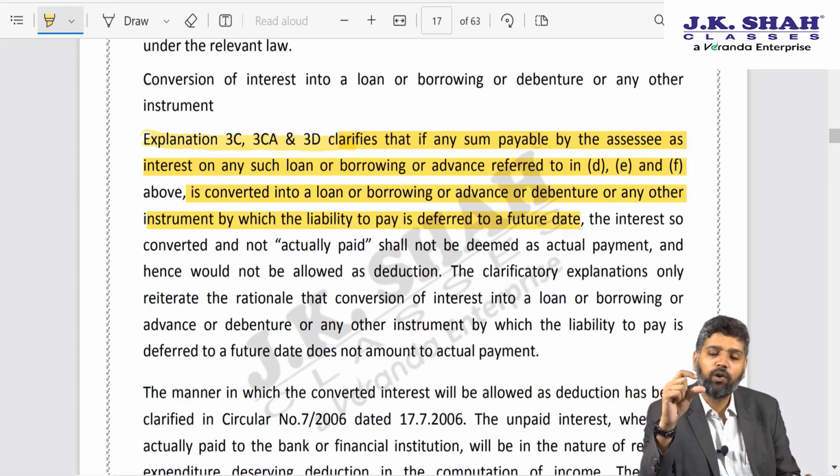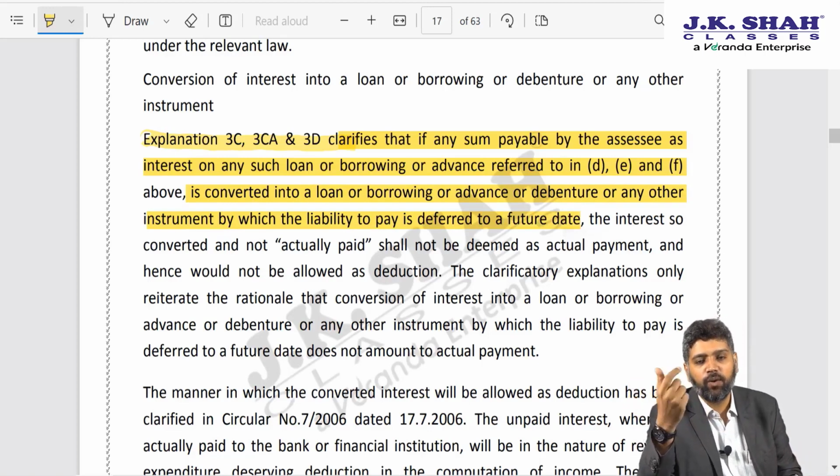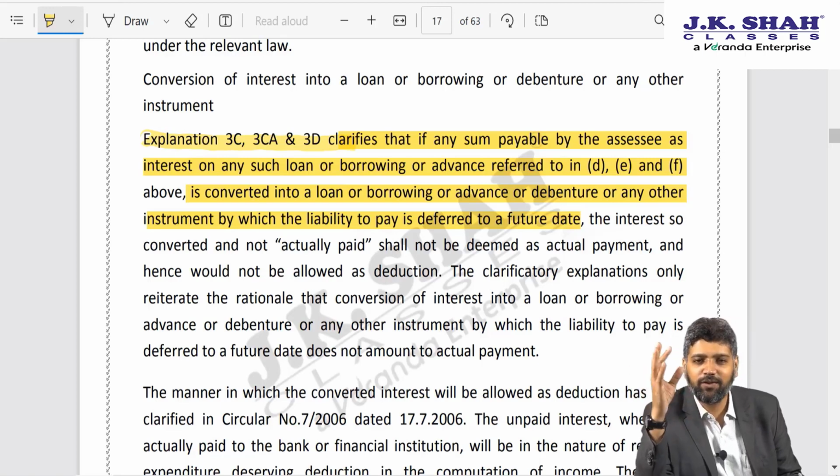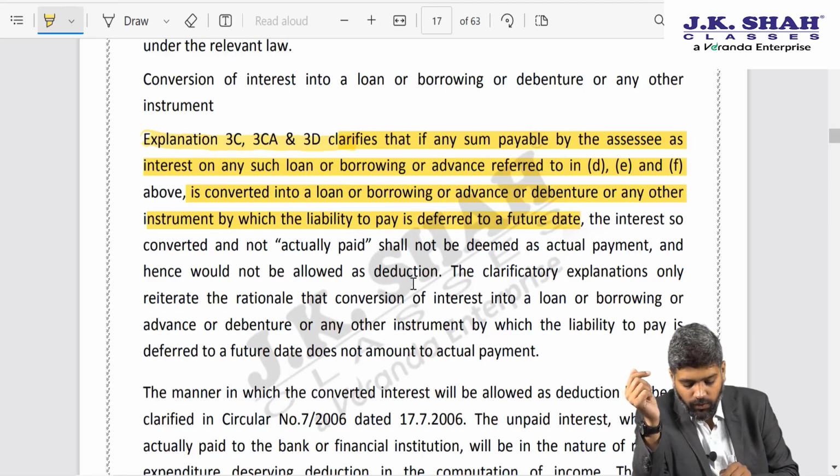So now not only conversion of unpaid interest into a loan or borrowing, but also conversion into a debenture or any other instrument. Otherwise tomorrow someone may say, okay, I'll issue preference shares now, I cannot do debentures, so I will issue preference shares. Not allowed. You convert it into debenture or any other instrument by which liability to pay is deferred to a future date.